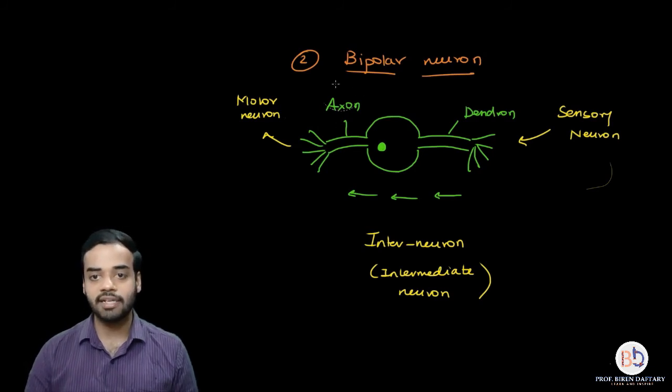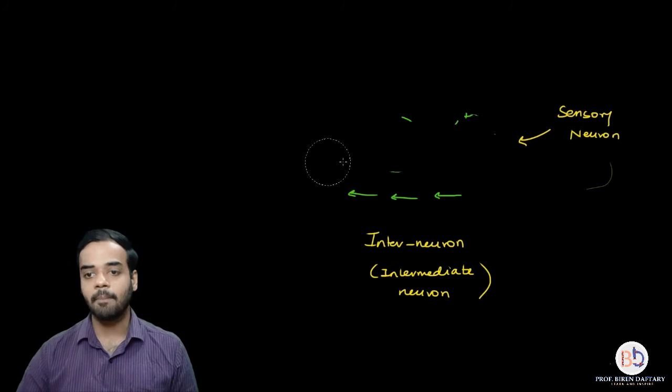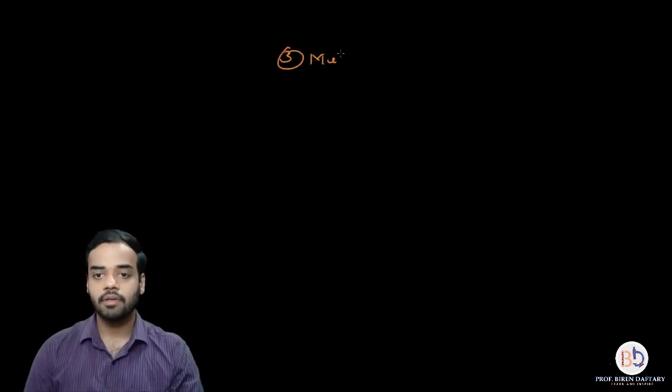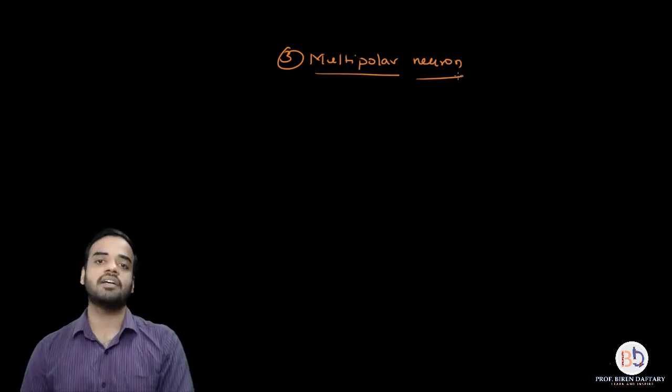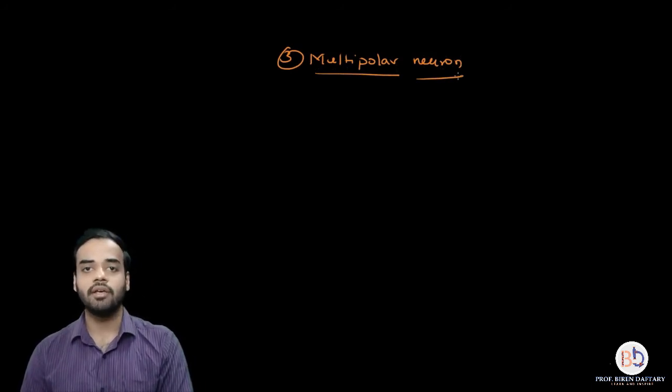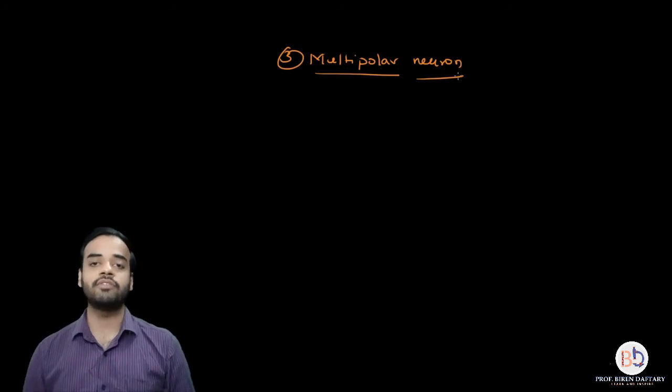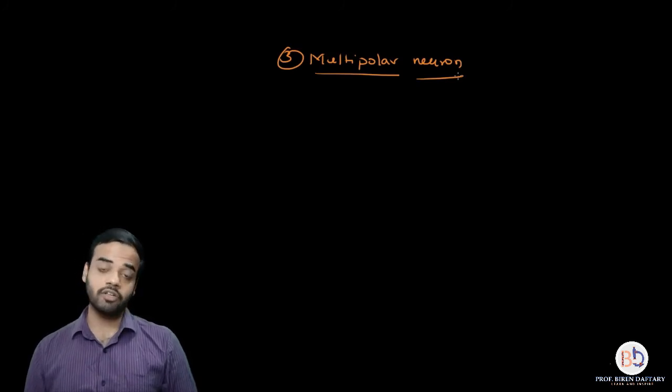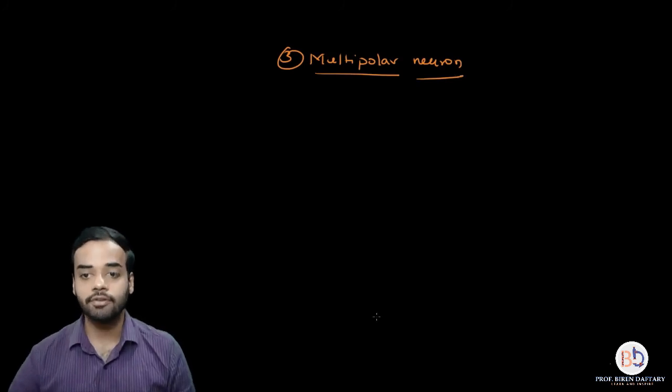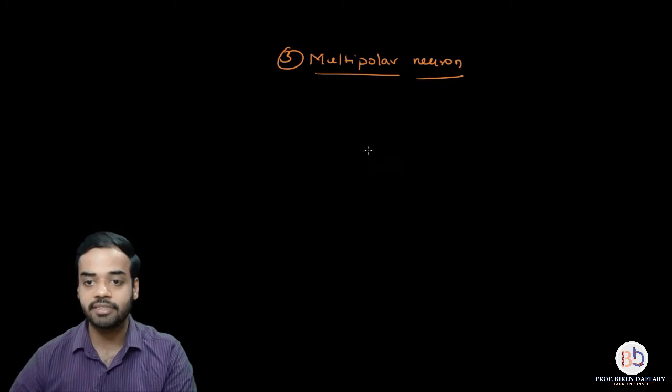Now let us go to the next part, which is called the multipolar neuron, the third type of neuron. A multipolar neuron is a neuron which has more than two fibers attached to the cyton, okay? And this is the most common type of neuron, because if you see in your textbook, the diagram given for the structure of a neuron is always that of a multipolar neuron, right? So the multipolar neuron diagram is something like this.